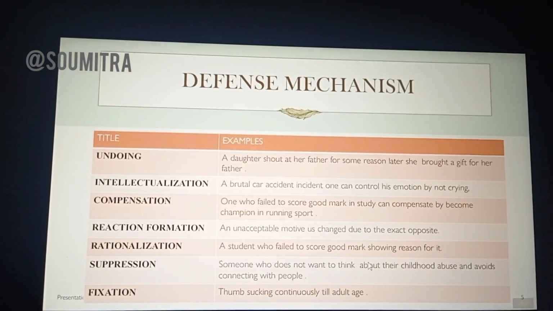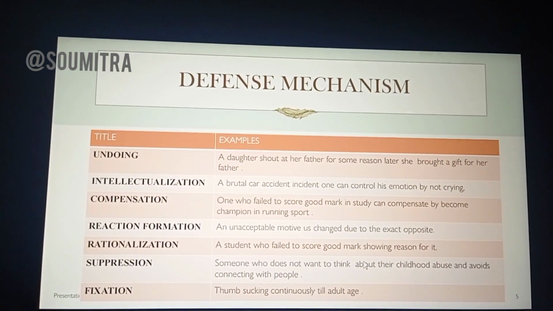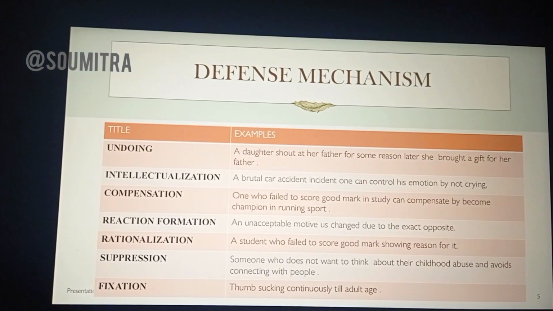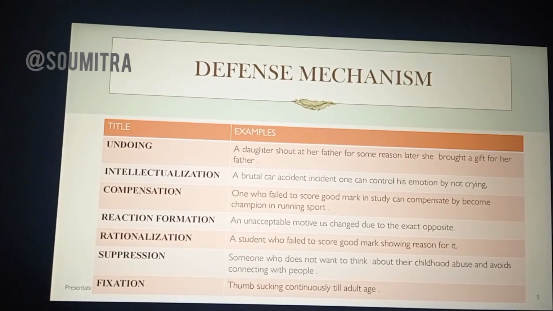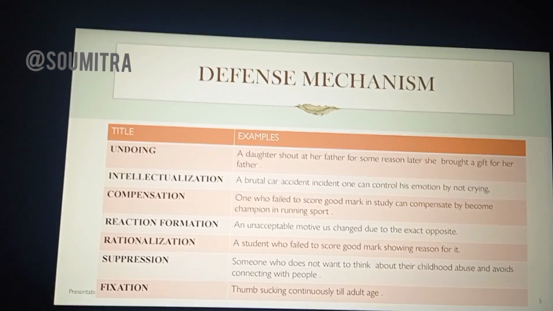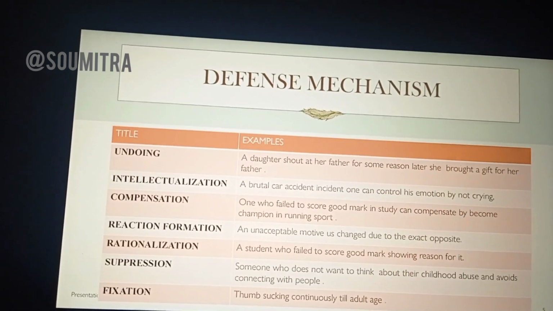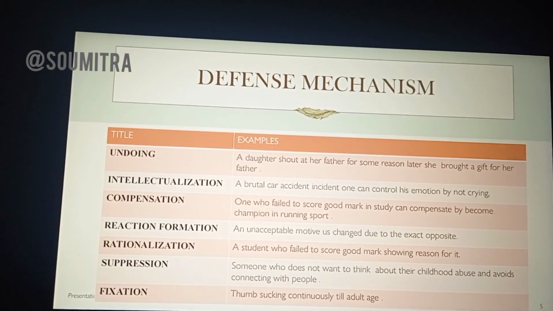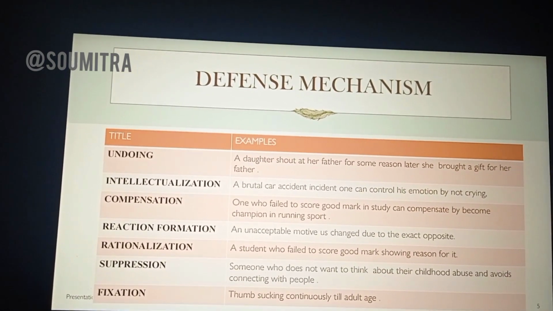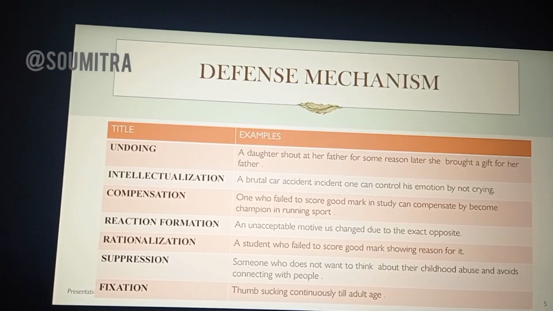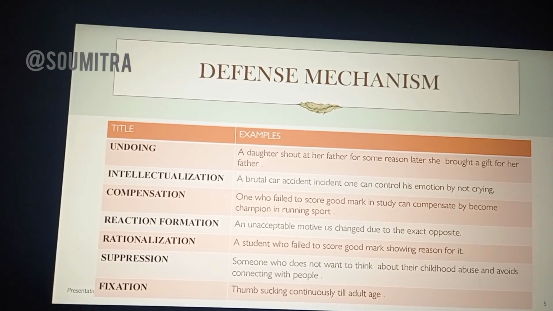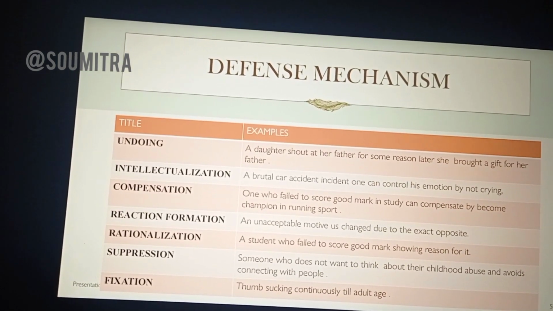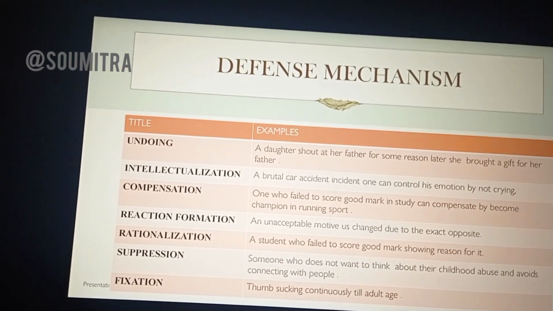Next we'll see the undoing. Undoing, in the sense, a daughter shouted at her father for some reason. Later, she brought a gift for her father. Whatever mistake she did, she is regretting it and tries to undo it, like she has not done it before. She is trying to pretend that she didn't do anything.